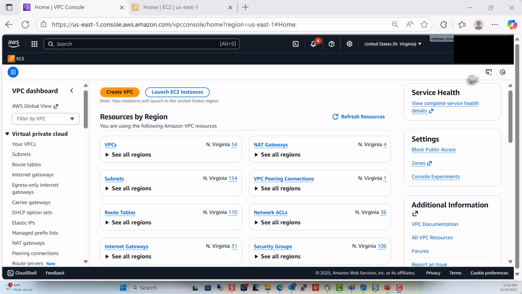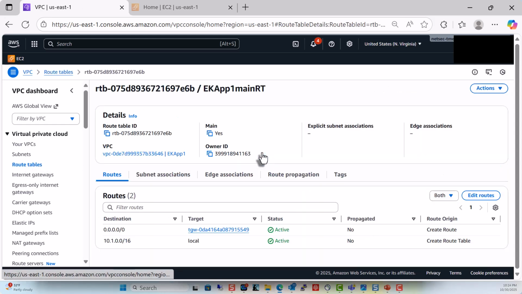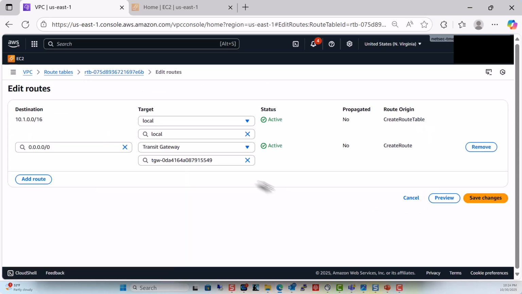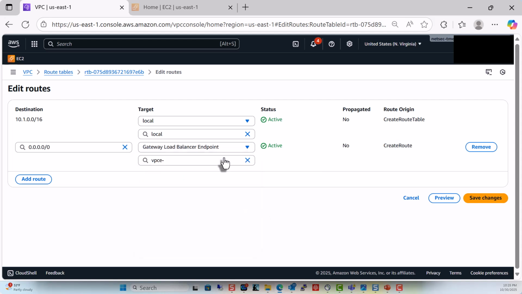Since we're building on the last example we did, we first have to make a change to the route table for the first application VPC. Currently, if we look at the routes, the default route is pointing to the transit gateway. We want to actually change that so that the default route points to a gateway load balancer endpoint in our VPC.